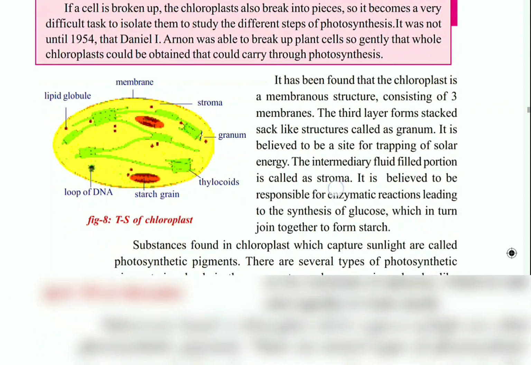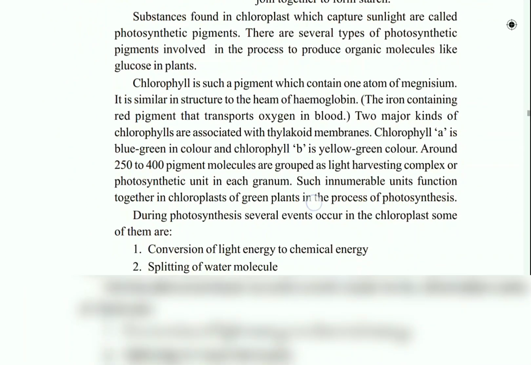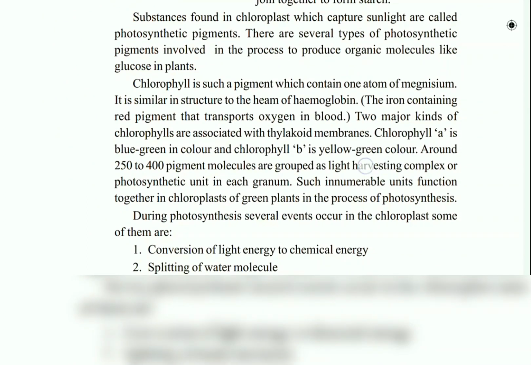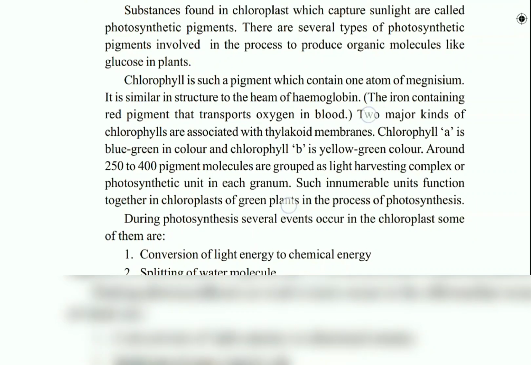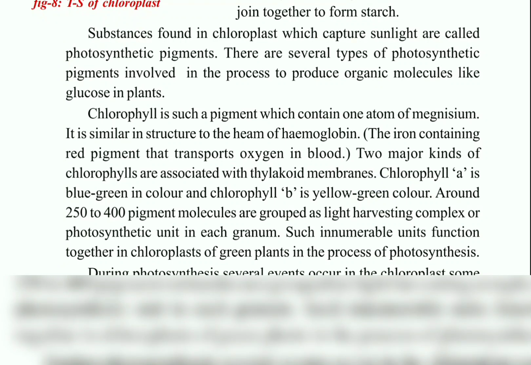Now, talking about the substances present in the chloroplast, we have already discussed pigments. These pigments present inside the chloroplast are called photosynthetic pigments. The major photosynthetic pigment, which we know, is called chlorophyll. Apart from chlorophyll, other pigment molecules are also present.